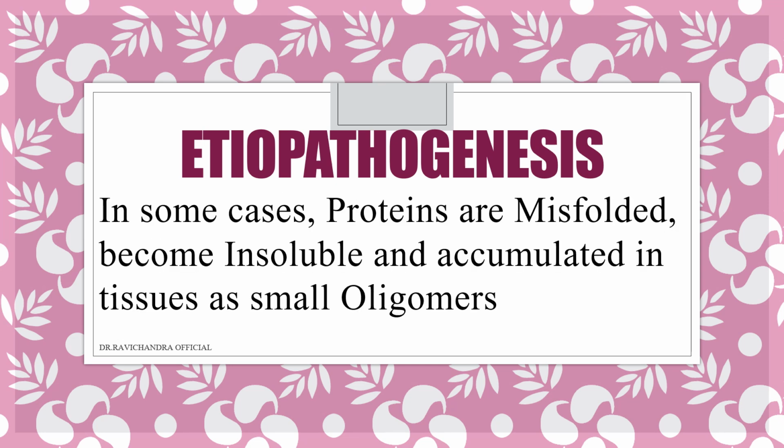In some cases, proteins are misfolded because of improper communication or because of the wrong functioning of the chaperones, and they become insoluble proteins and get accumulated in the tissues as small oligomers.